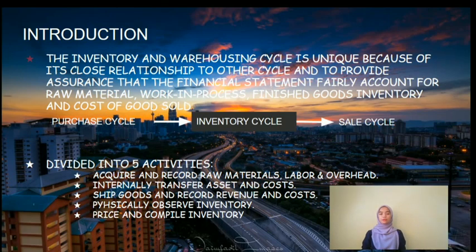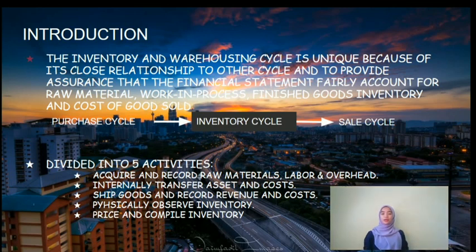Before we go to the assertions in the inventory and warehousing cycle, let me explain the introduction of our topic today. Inventory and warehousing is a unit because it has a relationship to the other cycles and provides assurance that the financial statements fairly account for raw material, work in process, finished goods inventory, and cost of goods sold. We know that the inventory and warehousing cycle is between the purchase cycle and the sales cycle.